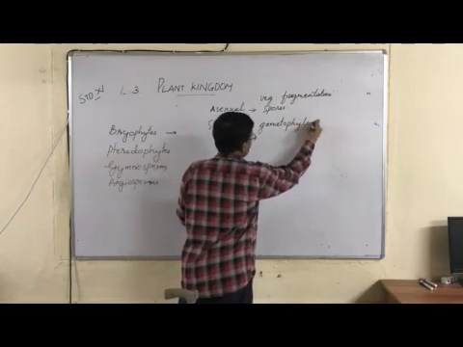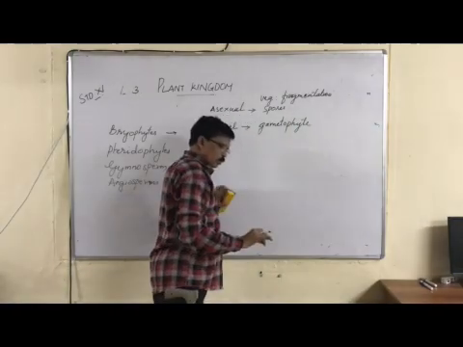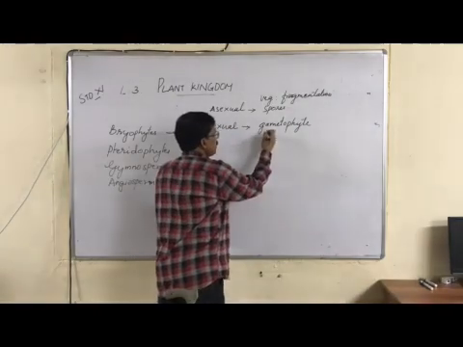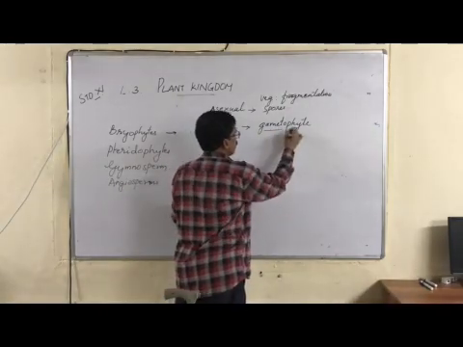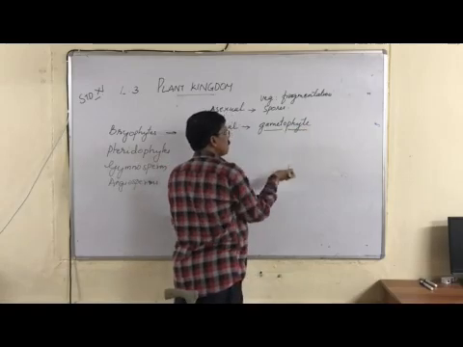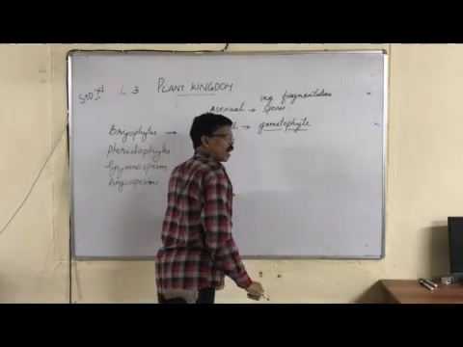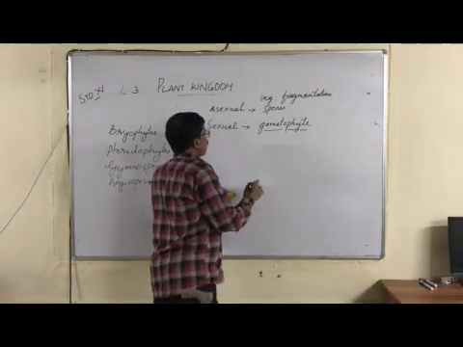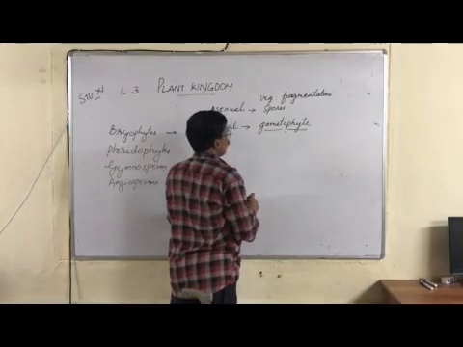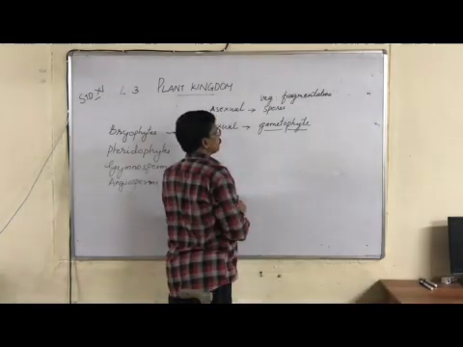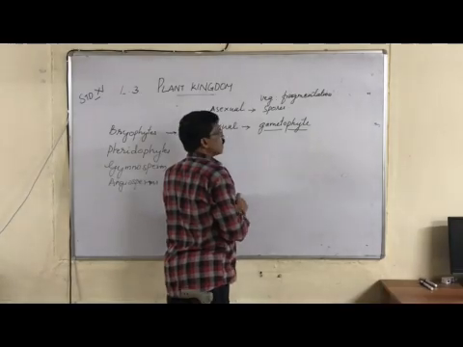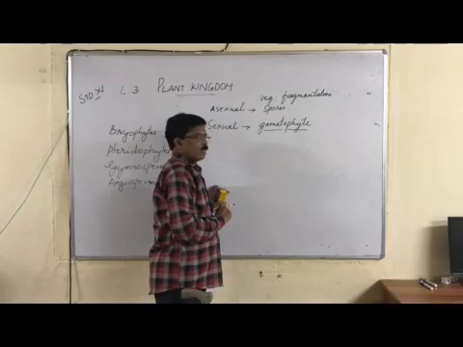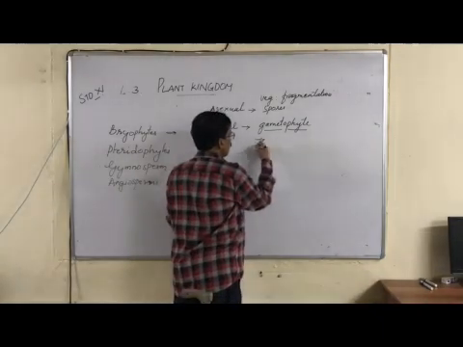Gametophyte means the plant which you see on the wet soil. Gamete means sex cells, phyte means plant body. So a gamete-producing plant body is called a gametophyte. Usually these gametophytes are very independent plant bodies in bryophytes. Now this gametophyte produces male and female sex organs.